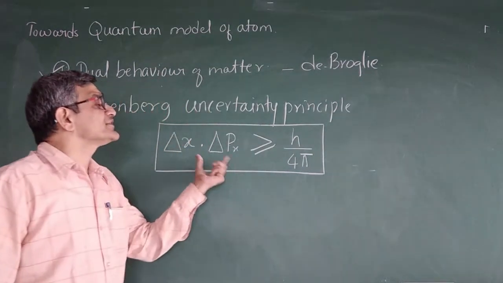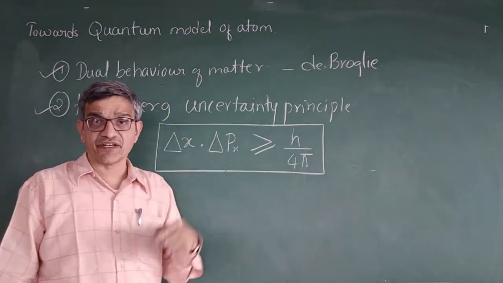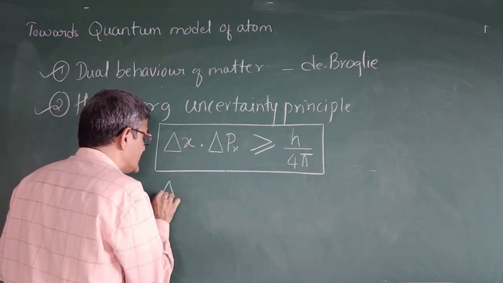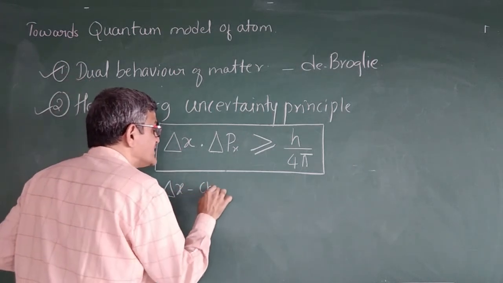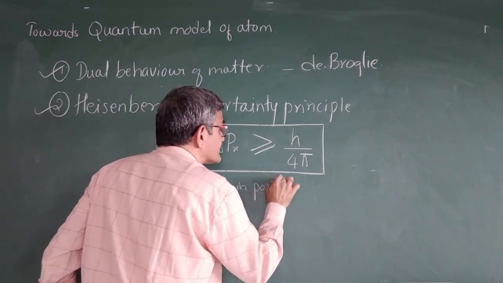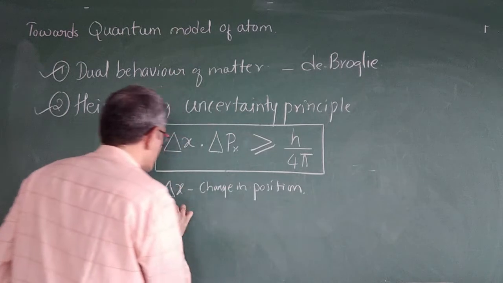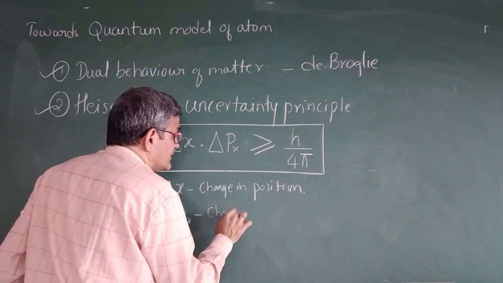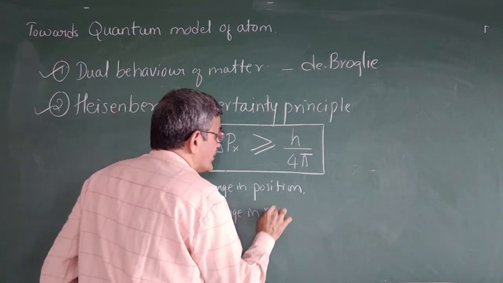So this is known as a Heisenberg uncertainty principle. What it tells, this is delta x, and delta x is a change in the position. Delta px is a change in momentum.